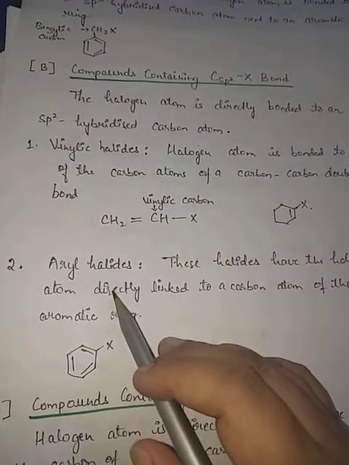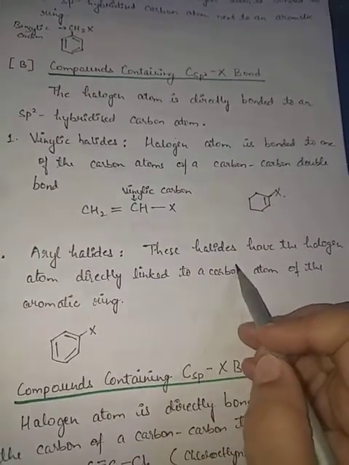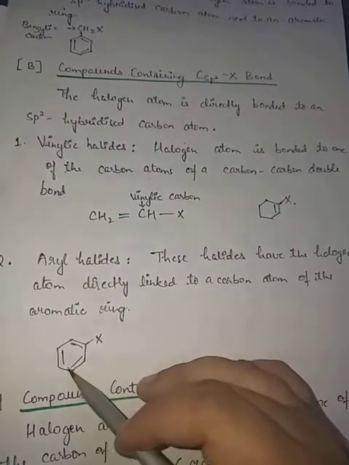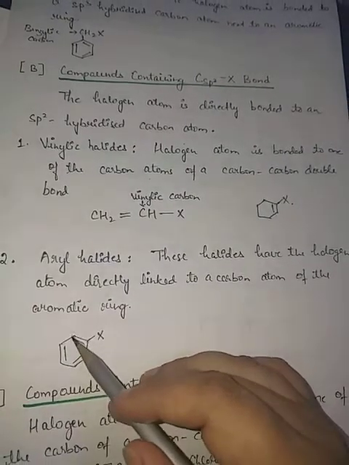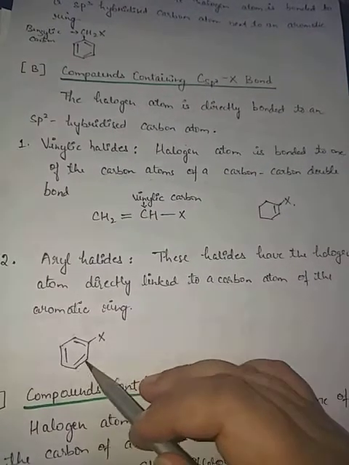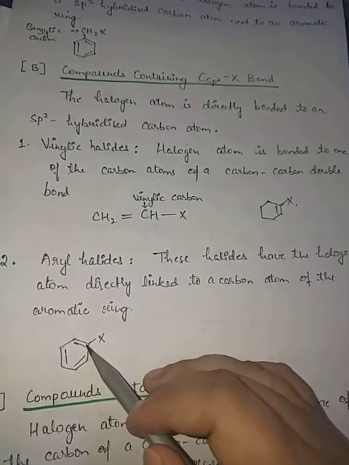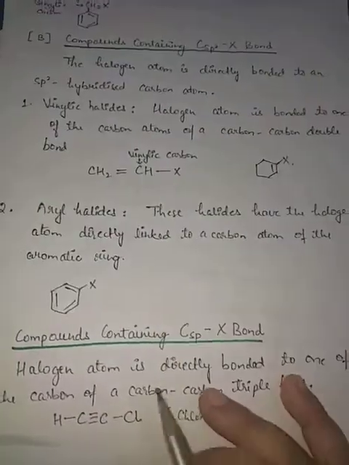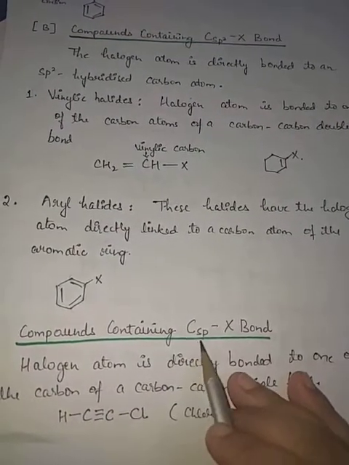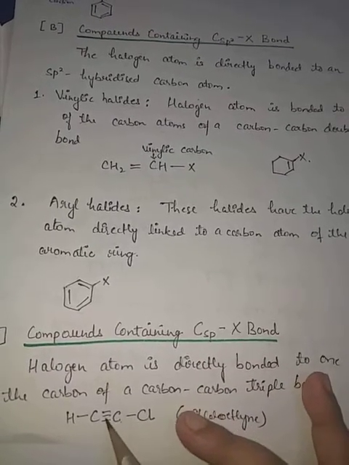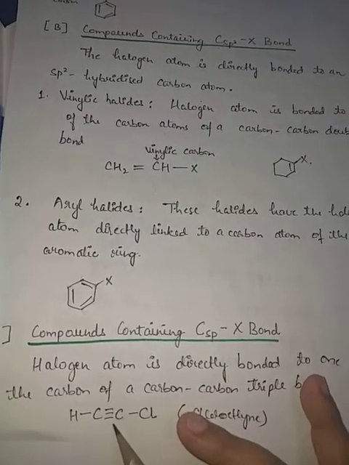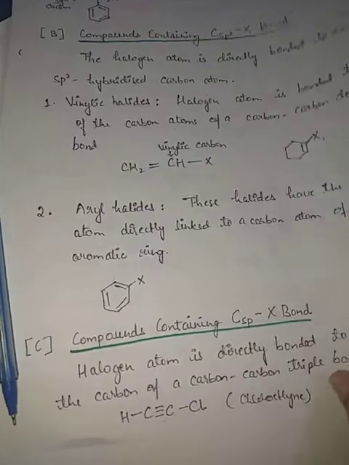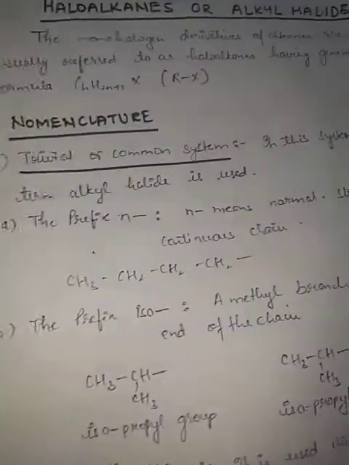Now aryl halides. These halides have a halogen atom directly linked to the carbon atom of the aromatic ring. See, all these are carbons here, and this halogen is directly attached to the carbon of the benzene ring. Now, these are the compounds containing sp. Sp means directly attached to that carbon which has a carbon-carbon triple bond. So these are the compounds which contain C-X where the carbon is sp hybridized.